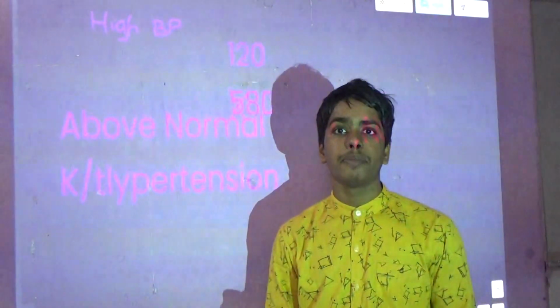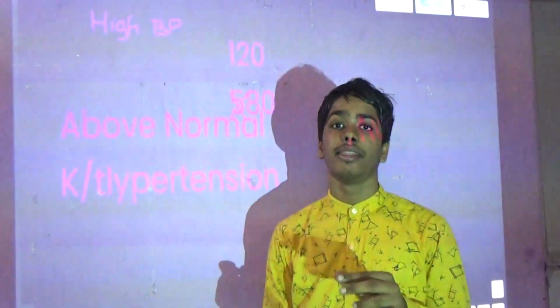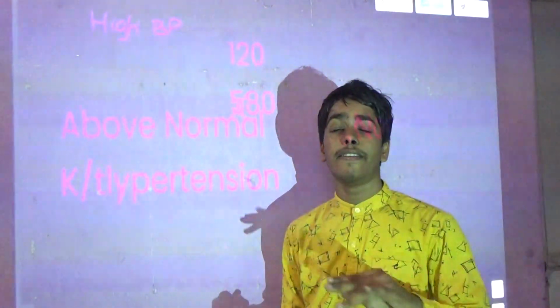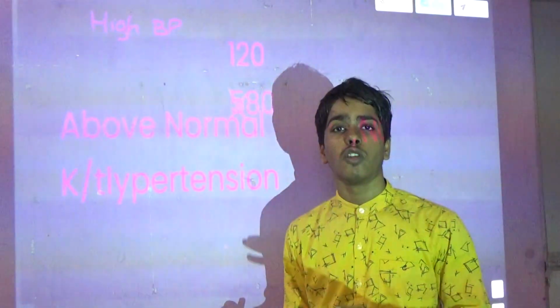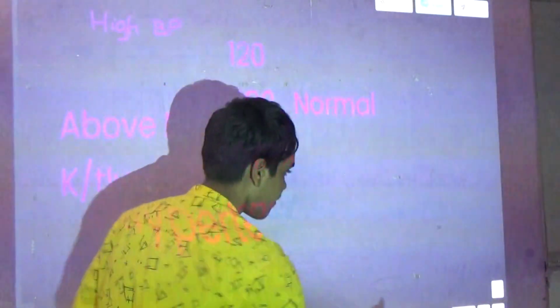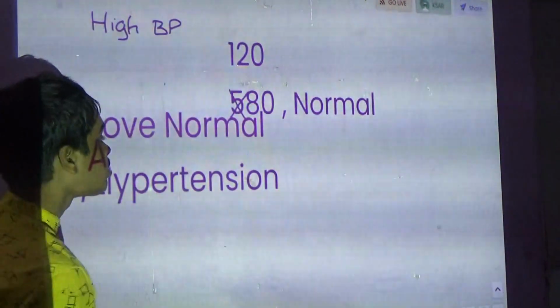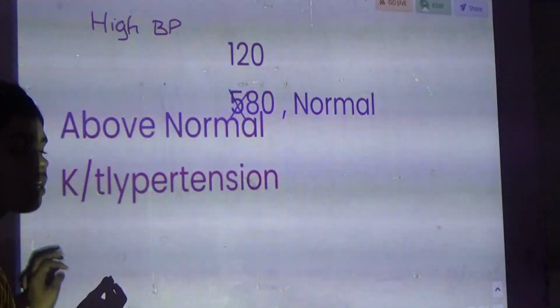That means the blood is flowing in its way, now the flow of the pressure will increase. It leads to the high blood pressure. Okay. It leads to the high blood pressure.